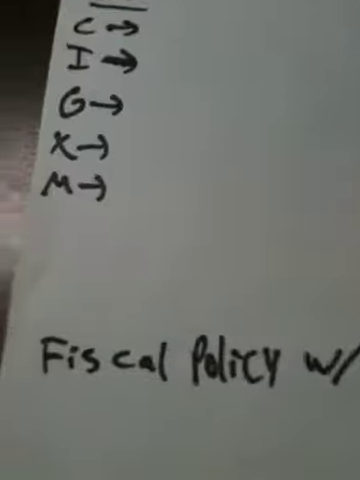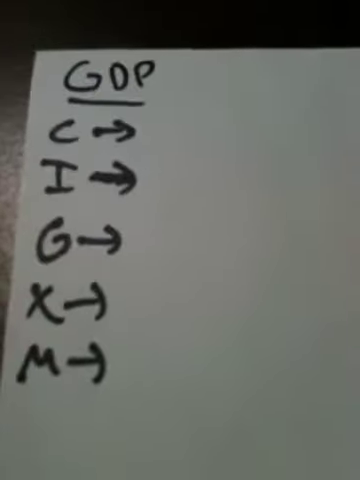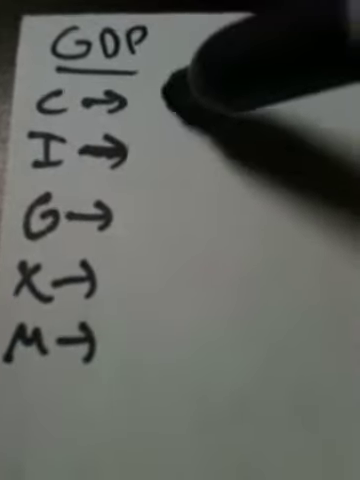Next we have our GDP. So let's look at some factors. Consumption. When people have less money, we just talked about this, they're not going to want as many products.